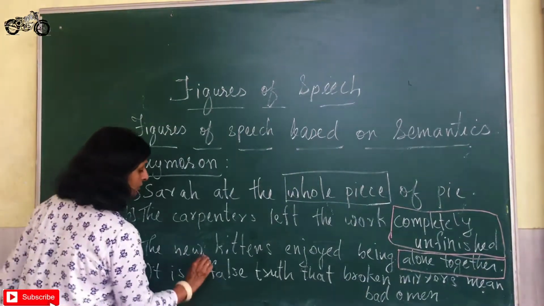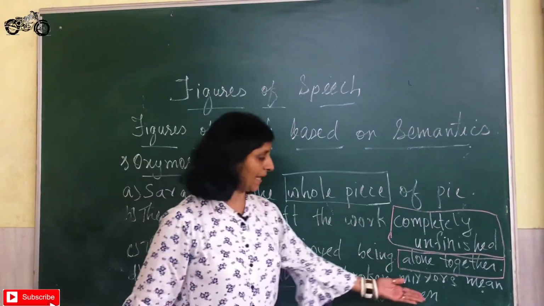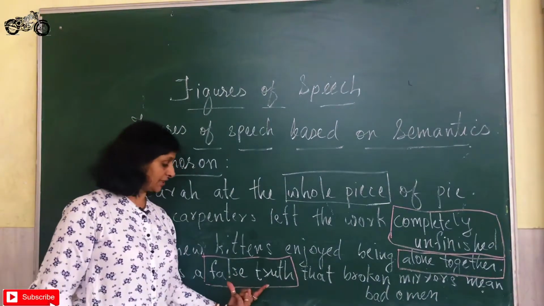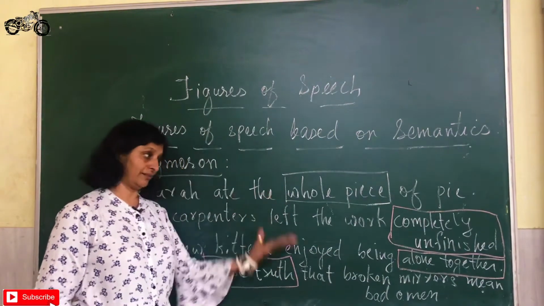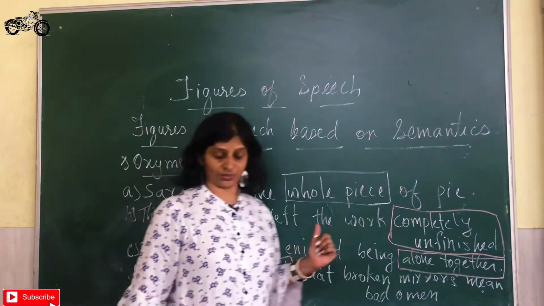It is a false truth that broken mirrors mean bad omen. So false truth is again two opposite words which are put together to make the reading interesting. So this is how oxymorons are used.